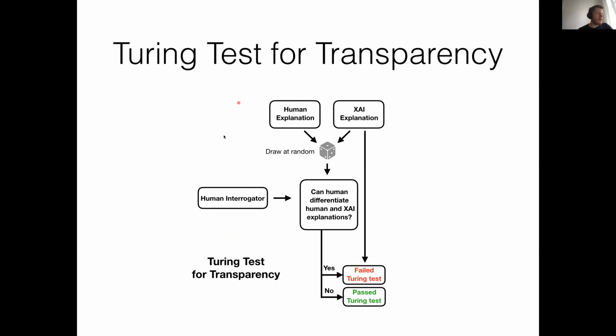This is how a Turing test usually works. We have some human interrogator, and then we have some human explanations and some AI explanations. In each round, we draw at random either a machine-generated explanation or a human explanation. And then we ask the human subject whether this explanation was human or machine-generated.